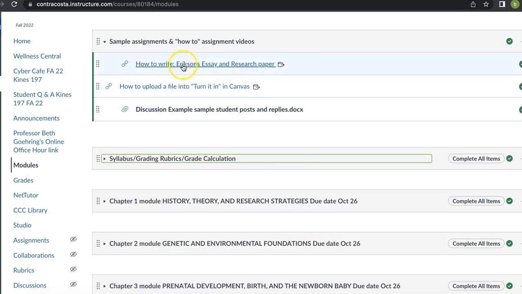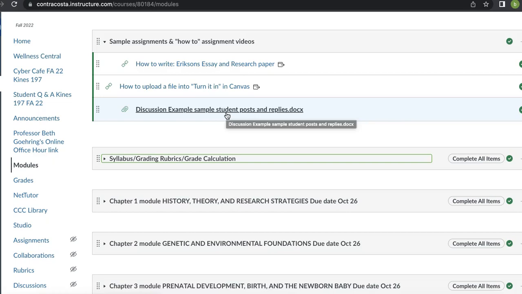And this tells you that you're going to have a research paper to write and then Erickson's essay to write. And so that gives you information about how to write it. And I also have information about Turnitin, how to upload it into Canvas, and then some student posts, some examples